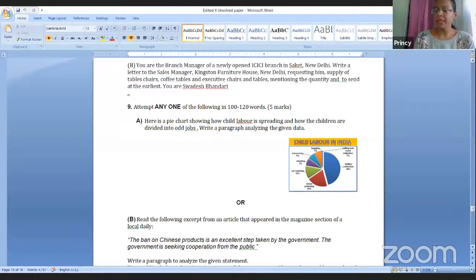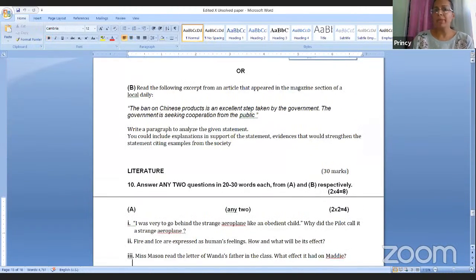A picture like this would be given to you and you have to analyze it and then write your paragraph based on this analysis only. You will not add any extra line or anything other than this picture. Your paragraph would be strictly based on the picture description. Here, if child labor has been discussed, you have to write only about child labor in India, not in the world. Got it?